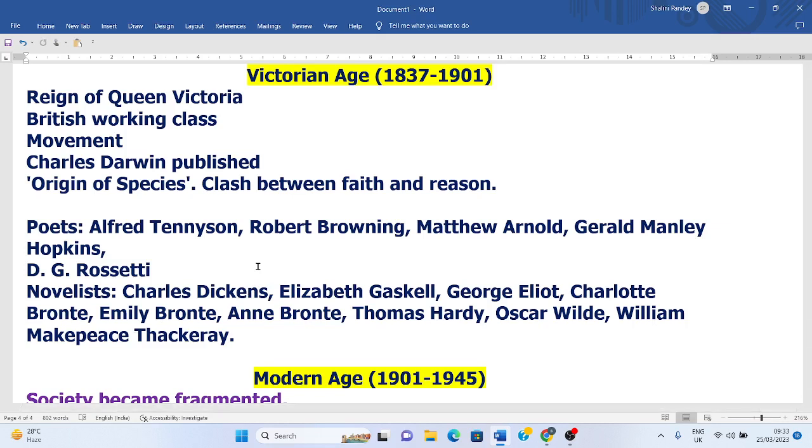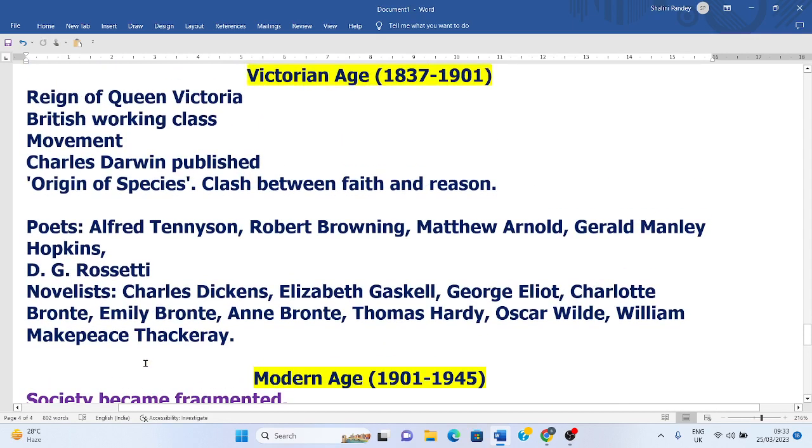Now, popular poets of the Victorian age are Alfred Tennyson. He was poet laureate also. Then Robert Browning, a great optimistic poet. Matthew Arnold, Gerard Manley Hopkins, D.G. Rossetti, who was the forerunner of the pre-Raphaelite movement, and then Gerard Manley Hopkins. So these are the main figures.